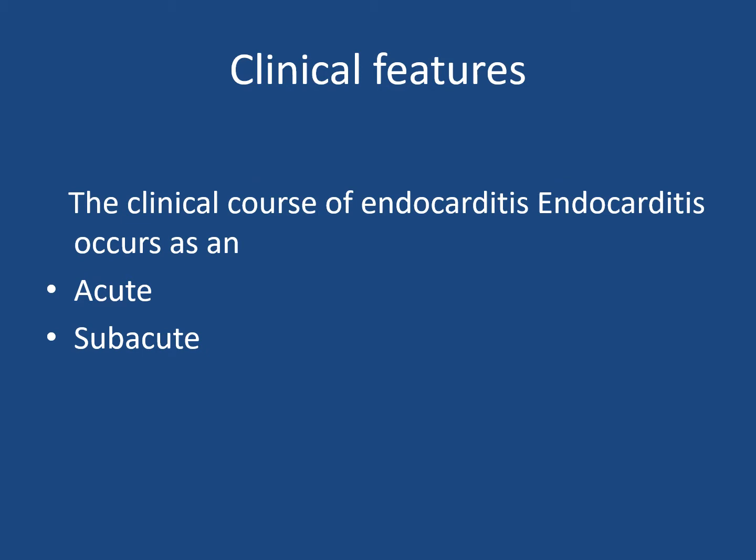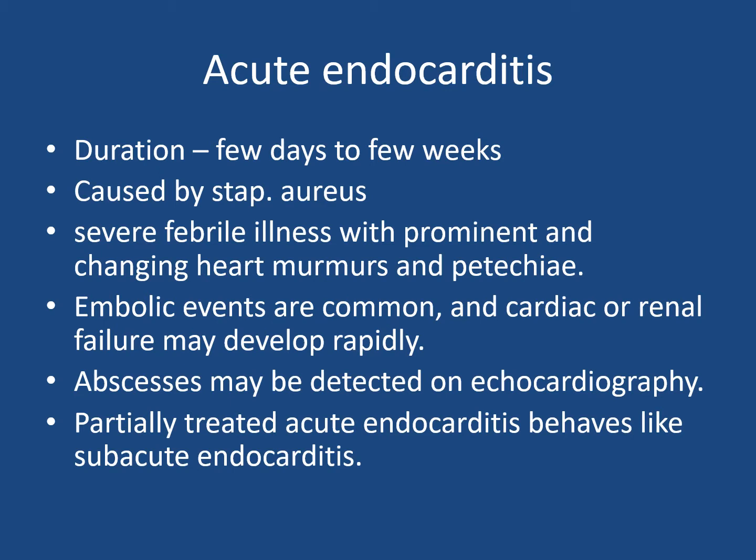The clinical course may be acute or subacute. First we will discuss acute endocarditis. If the duration is a few days to a few weeks, we label it as an acute event, usually caused by Staph aureus. It presents as a severe febrile illness with prominent and changing heart murmurs and petechiae.